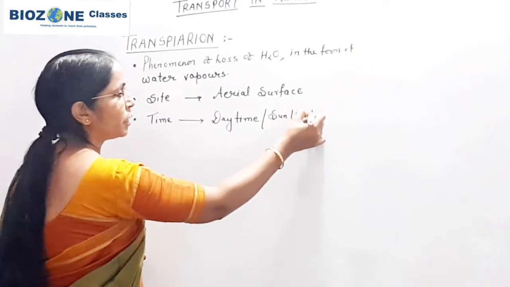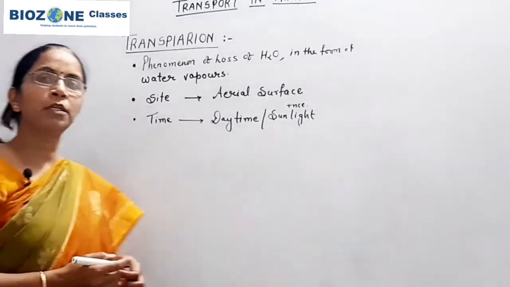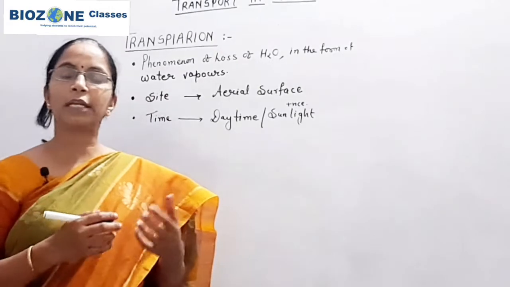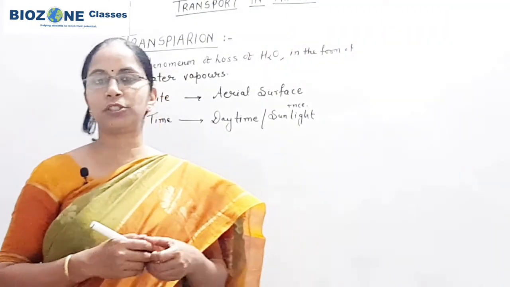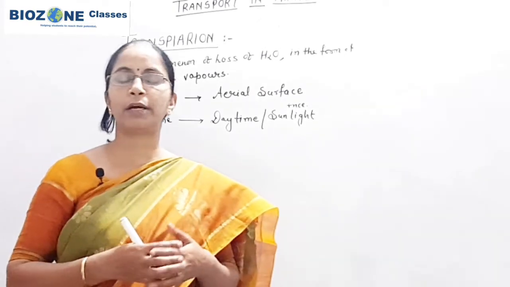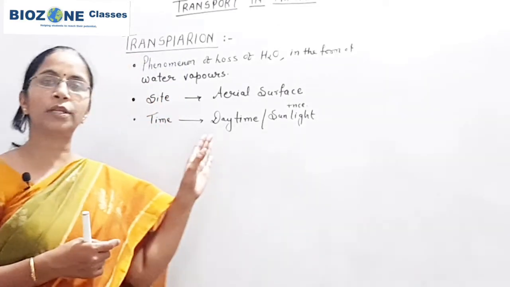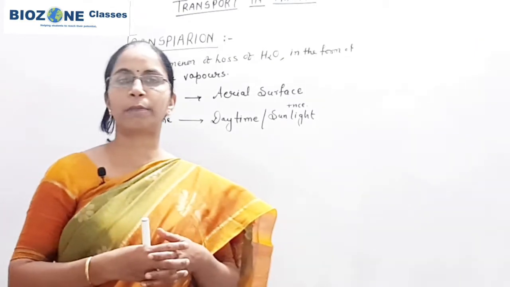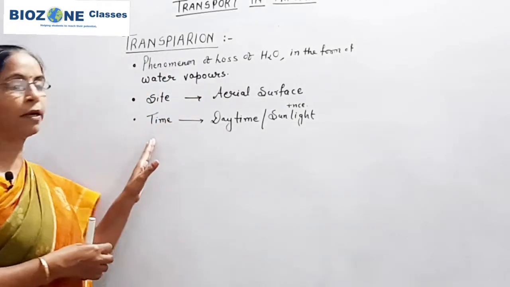Some students may ask a question: stomata remain closed during daytime in xerophytes or in Crassulacean acid metabolism (CAM) plants. In those plants where the stomata close during daytime, transpiration does not take place during daytime, and that is an adaptation for the plant to minimize the loss of water. So remember this general part.